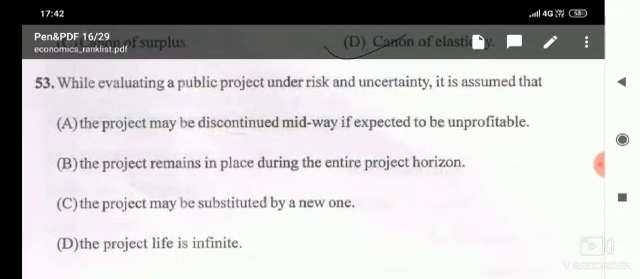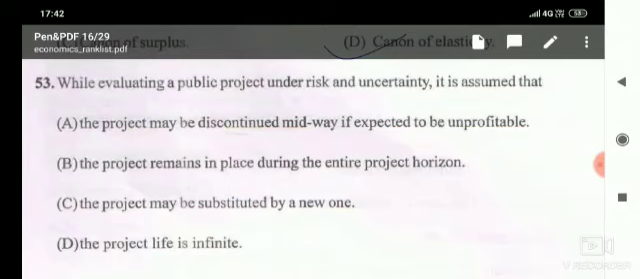Then the next, while evaluating a public project under risk and uncertainty, it is assumed that the project may be discontinued midway if expected to be unprofitable. The project remains in place during the entire project horizon.